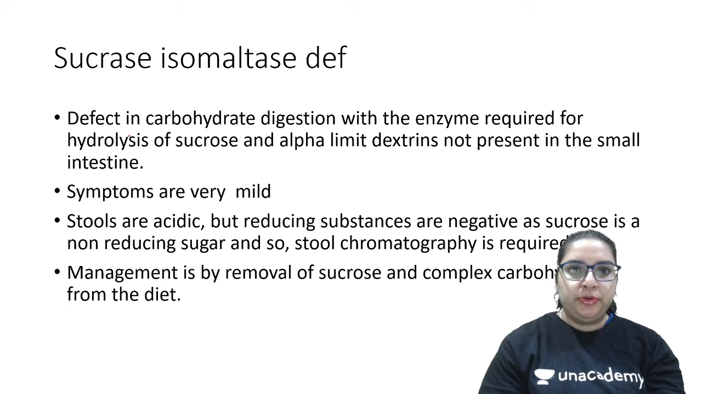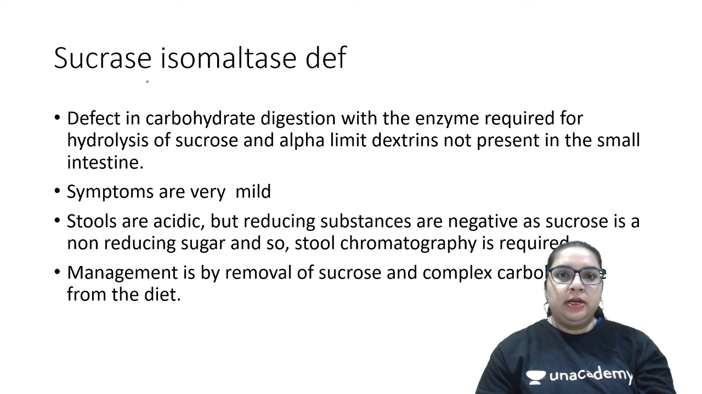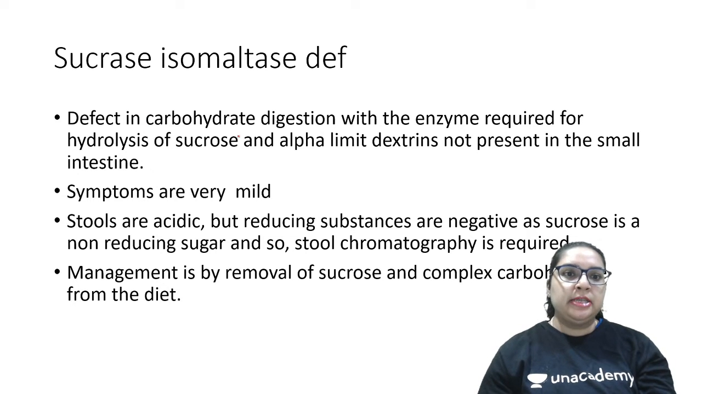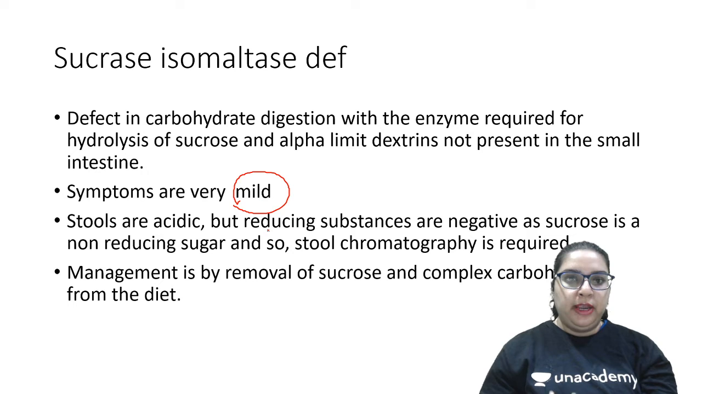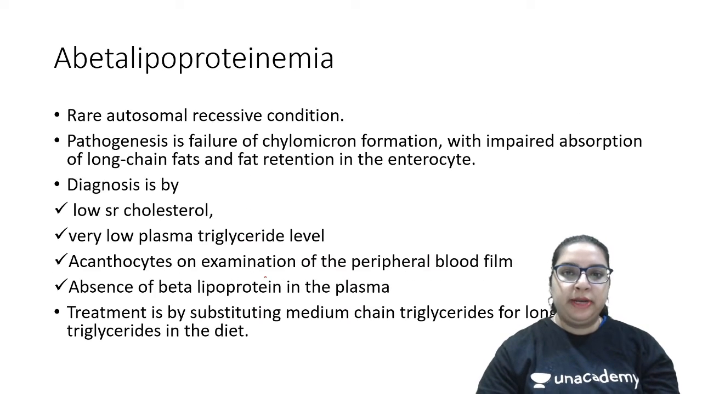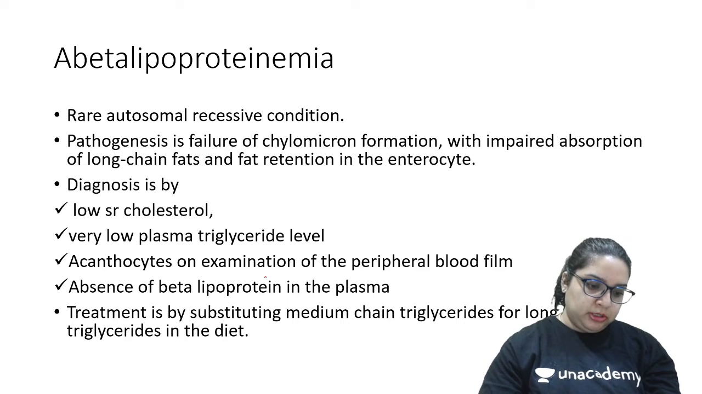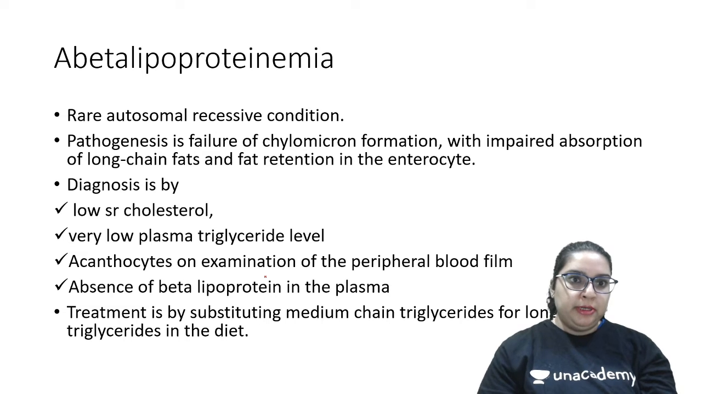As I told you, sucrase isomaltase deficiency is a defect in carbohydrate digestion, with the enzyme required for the hydrolysis of sucrose and alpha limit dextrins. They are usually mild to present with, and here the stools are acidic, but the reducing substances are absent because sucrose is not a reducing sugar, so we have to pick it up with stool chromatography, quite unlike the other reducing sugars. The management is simple by dietary modification. This is for Harshita. Okay, this is for abetalipoproteinemia.